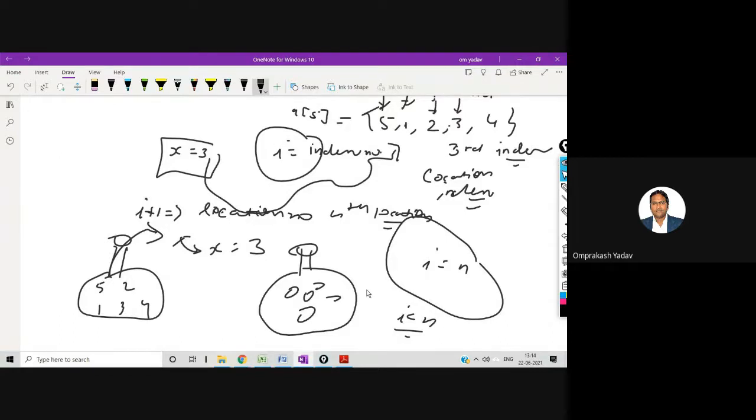So I hope this is clear to all of you. And mind you, in this particular program, we are just telling the user the first occurrence of the element.